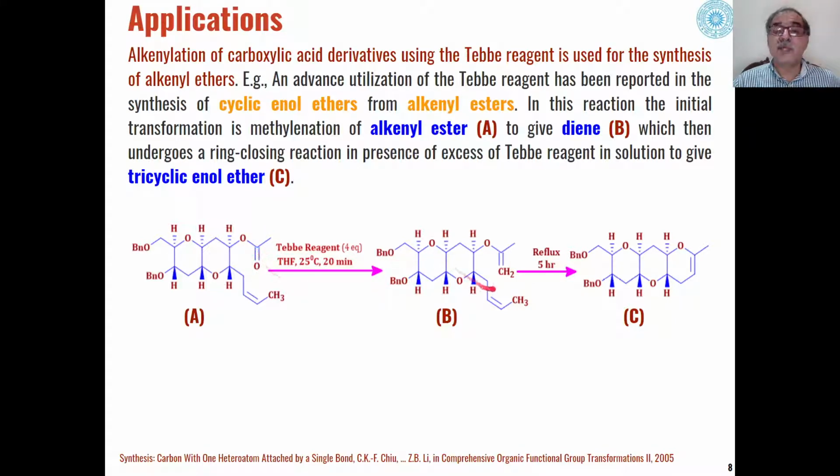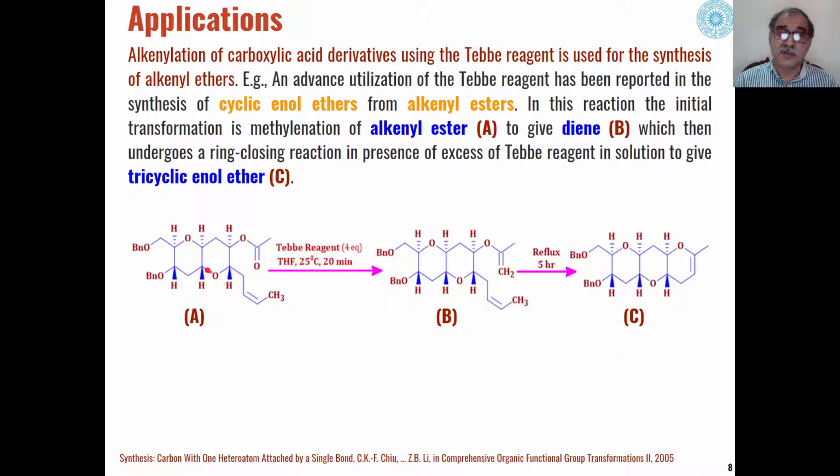This carbonyl is converted into the methylene group, and there is no effect on this alkene, but when this is refluxed for 4 hours in presence of Tebbe reagent, this will undergo cyclization and removal of this group to give us these types of tricyclic enol ethers as the product.